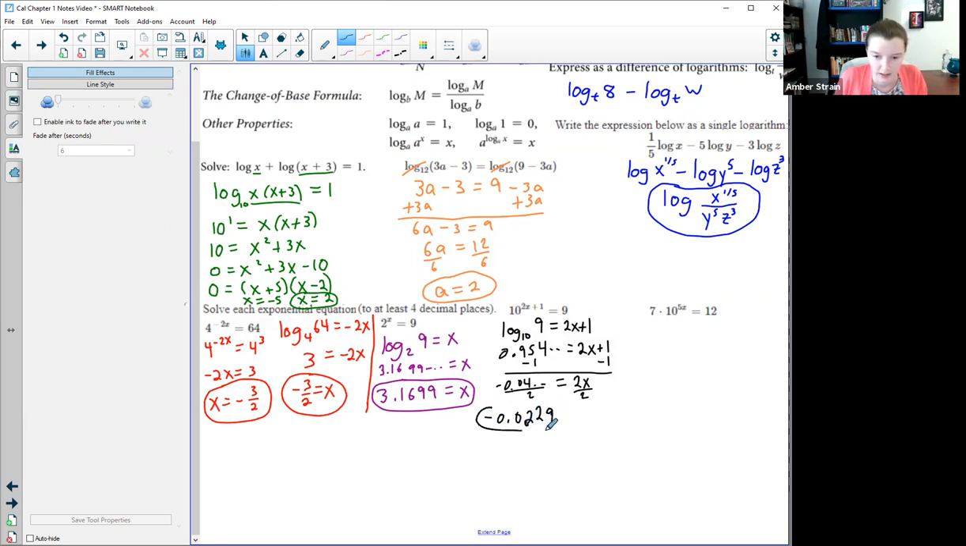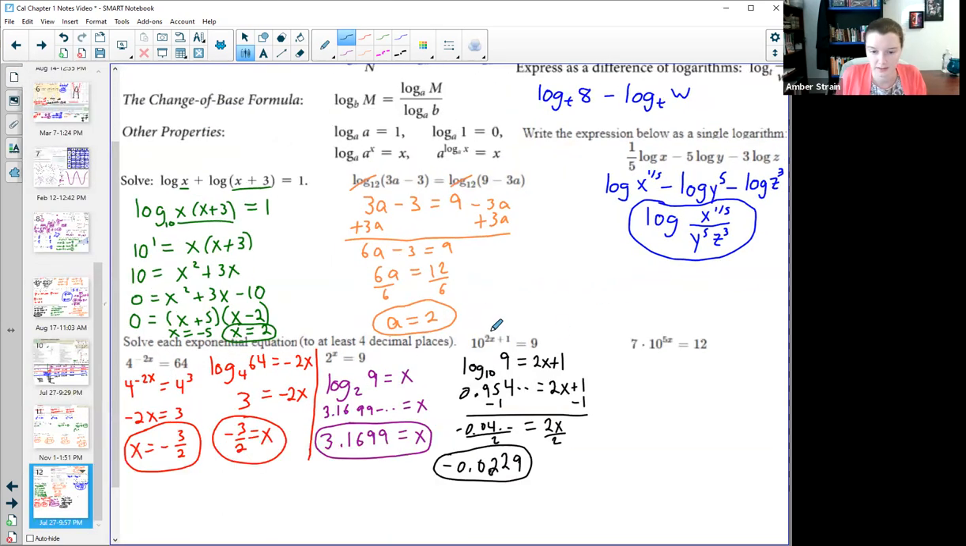Okay, now it seems like kind of a crazy answer. You could actually check your work by plugging this in for the x right here. So you'd say that number times 2 plus 1, and then take 10 to that power, and it's going to get you a decimal really, really close to 9. Now I know that one was a little sneaky.